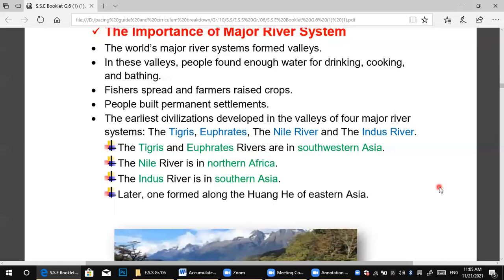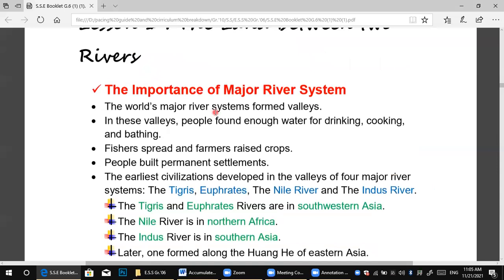So again, now we have said the importance, the results formed by the rivers. Number one, the world's major river systems formed valleys. Number two, the people found enough water to drink and cook. Number three, fishers spread, farmers raised crops. Number four, people built permanent settlements. Number five, the earliest civilizations developed in the valleys of four major rivers.